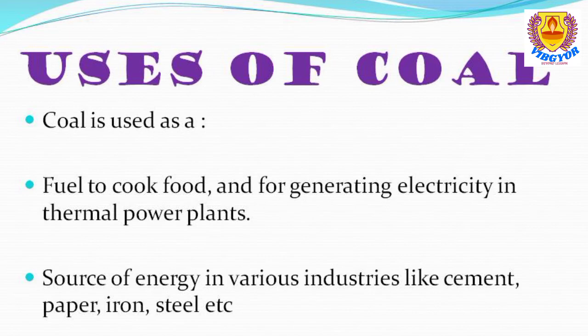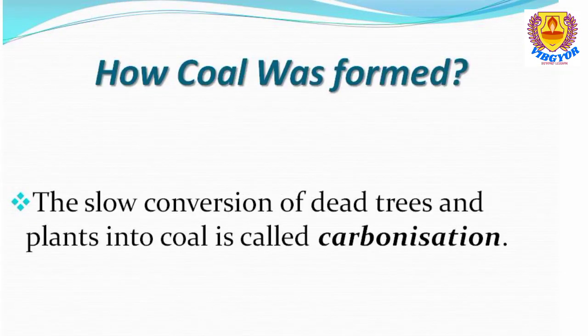So remember, very easily we can learn the uses of coal, and mainly there are three uses. First one, to cook the food. Next one, for generating electricity in the power plants. And the third one, it is used as a source of energy in various industries such as cement, paper, iron or steel industries. Hope these things are clear.